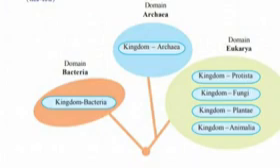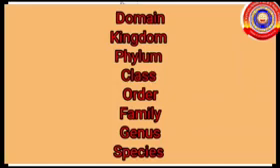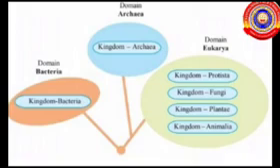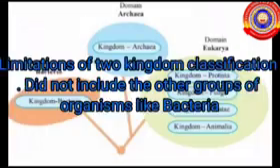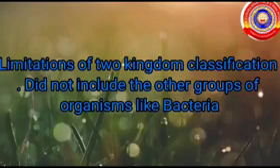So in five kingdom classification, the kingdom Monera is further divided into two kingdoms, Kingdom Archaea and Kingdom Bacteria. Besides this, one more level of classification named domain was added above the kingdom. So then it becomes six kingdom classification. This six kingdom classification was proposed by Carl Woese. Children, let's discuss the limitations of two kingdom classification. In this classification, it did not include other groups of organisms like bacteria.